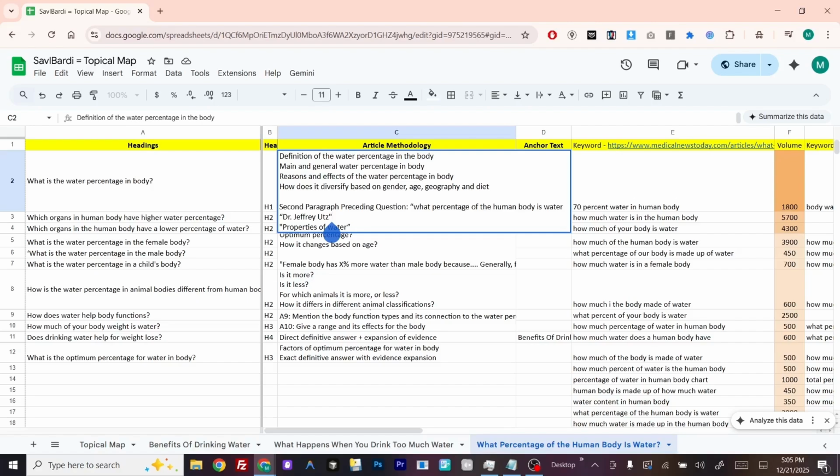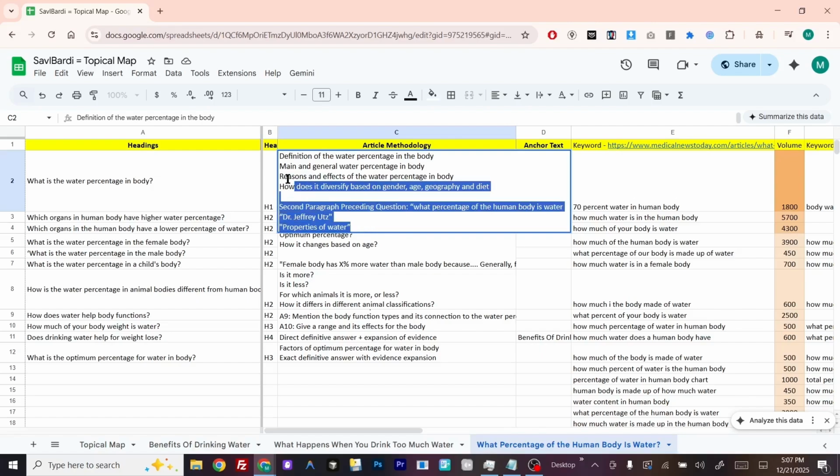Then we also talk about the properties of water or the anatomy of water. Our main point here is that based on the water you are consuming, the percentage might even change as well, and it might affect your daily intake or the possible benefits that you will get from it.